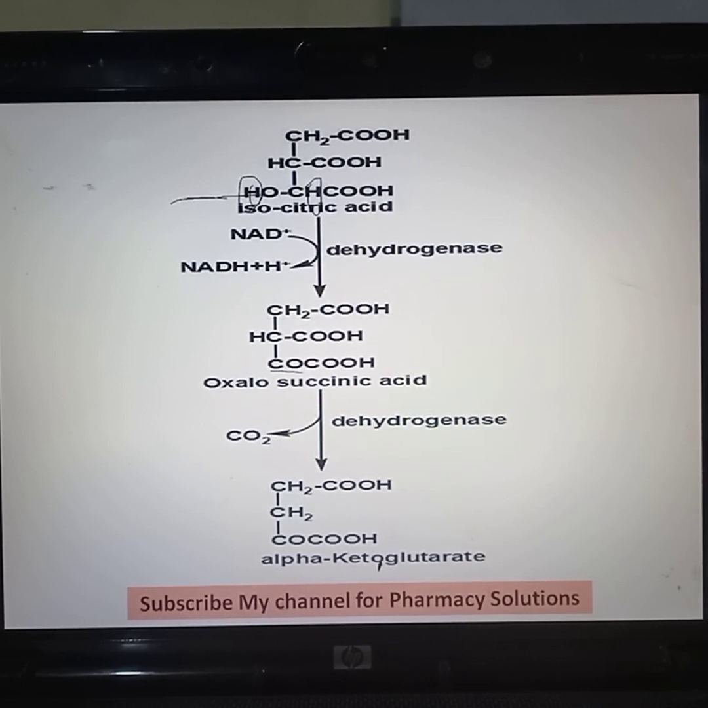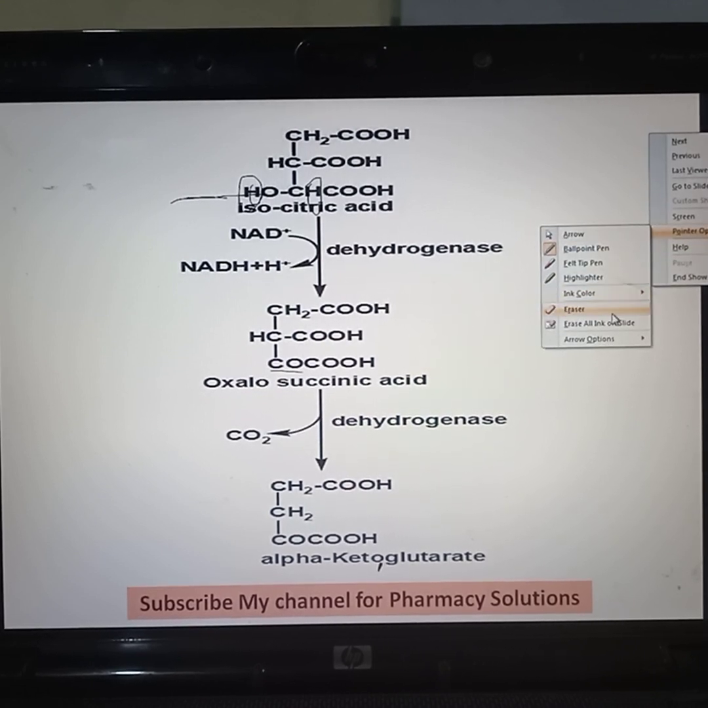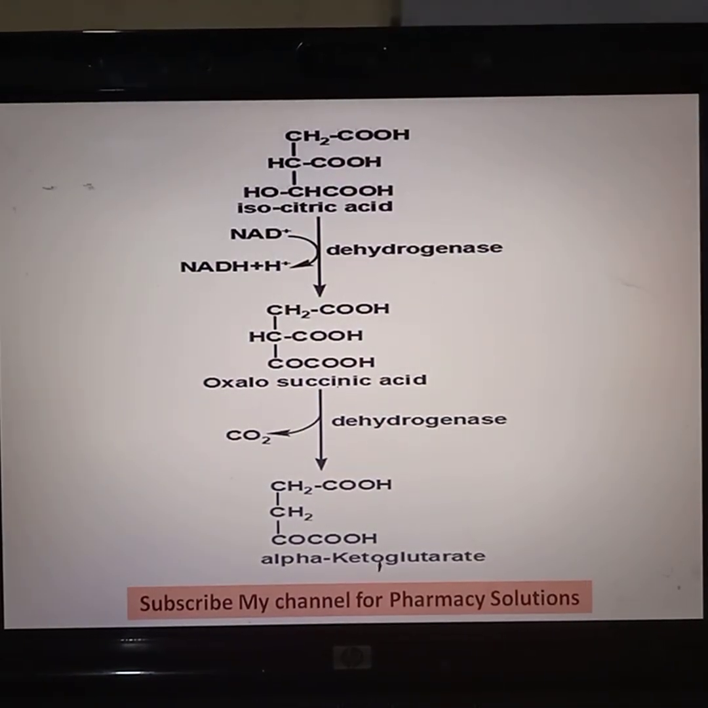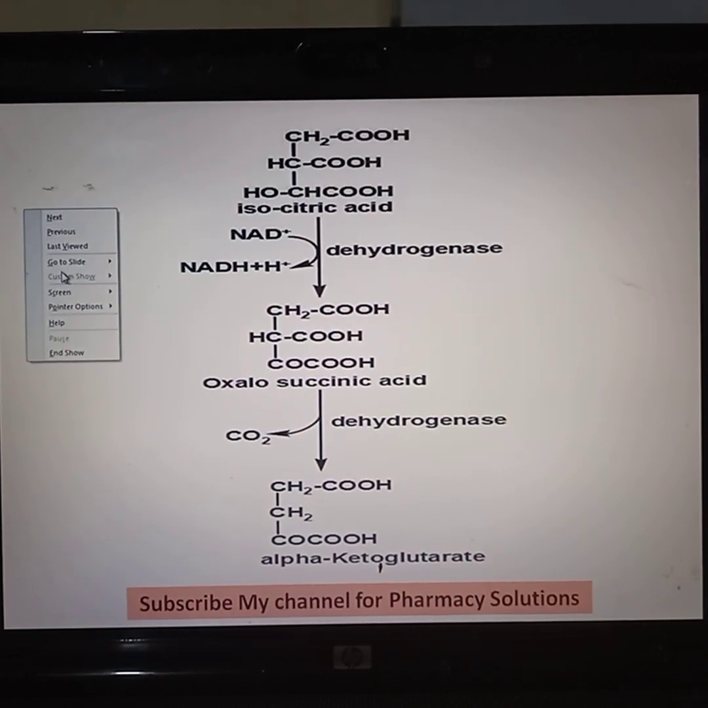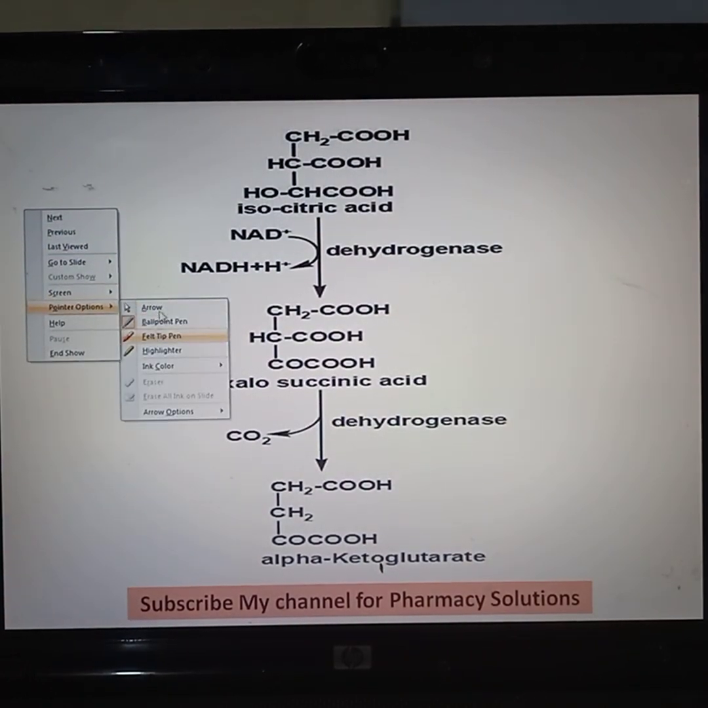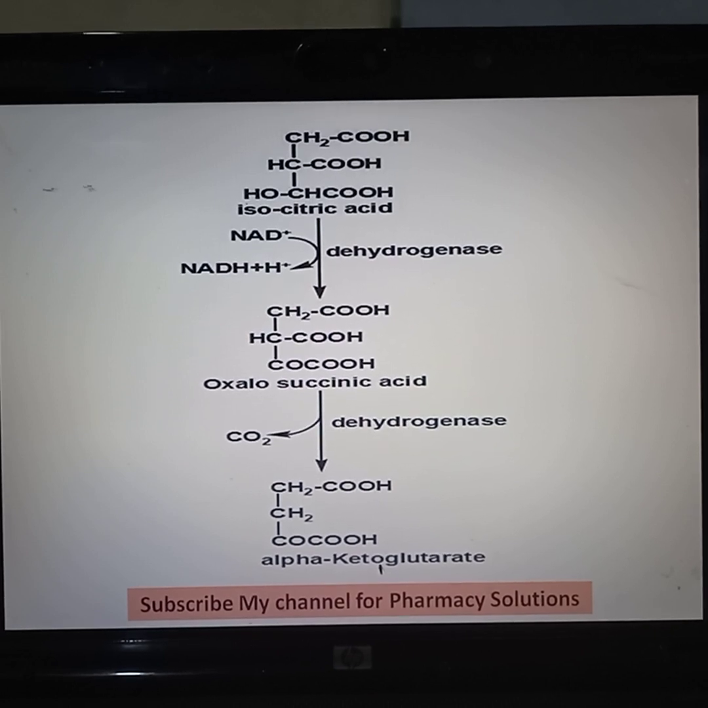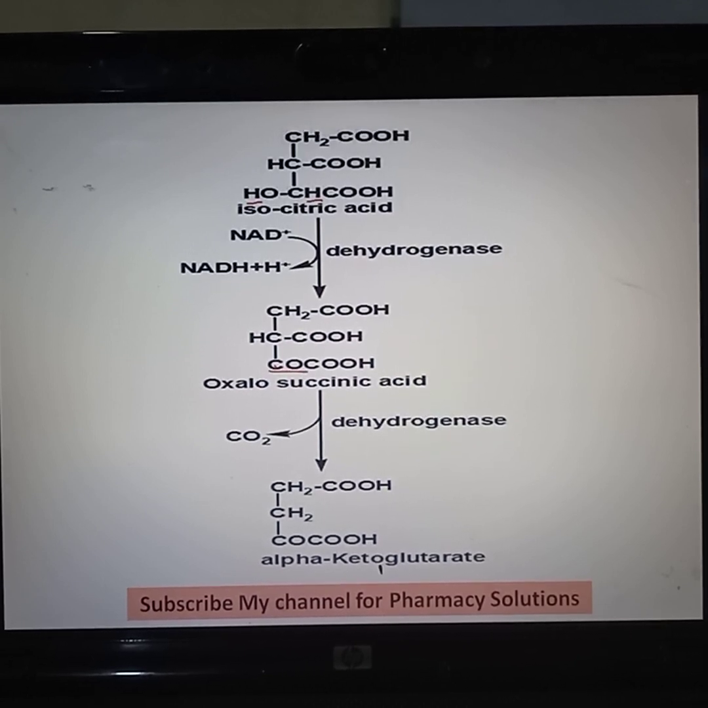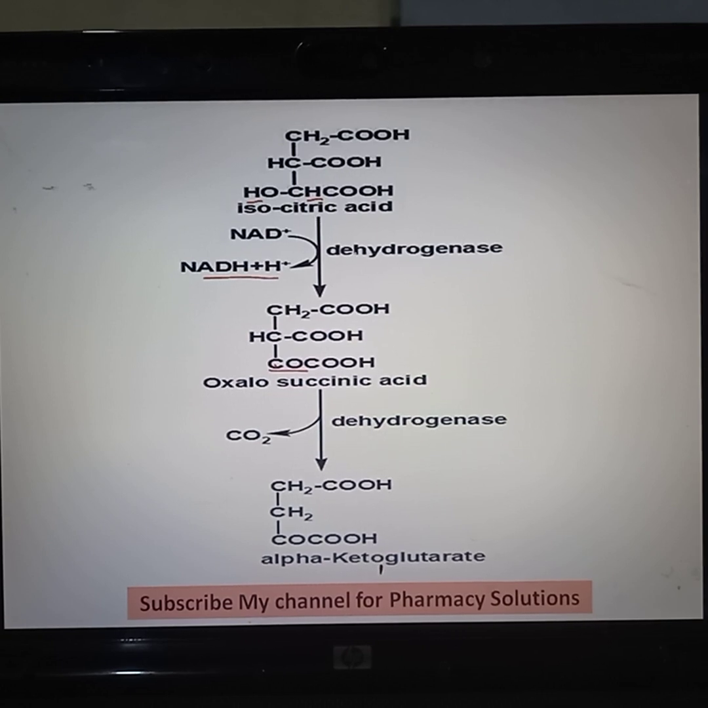So isocitric acid, in presence of the enzyme dehydrogenase with the help of coenzyme NAD plus, is converted to oxalosuccinic acid. Once again I will try to explain. This hydrogen and this hydrogen are removed, so that will form a ketone. These two hydrogens are taken up by NAD plus to form NADH plus H plus. So isocitric acid in presence of dehydrogenase is converted to oxalosuccinic acid.